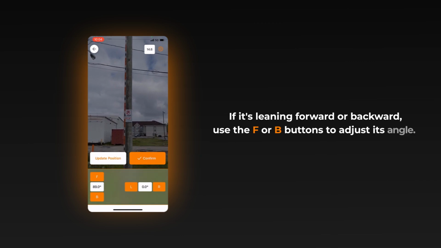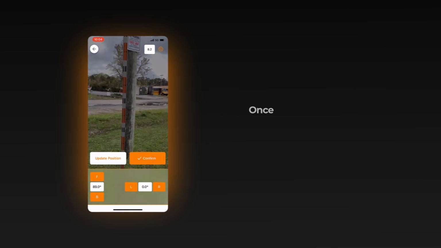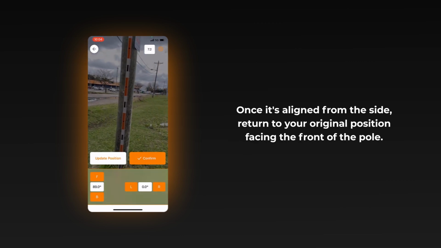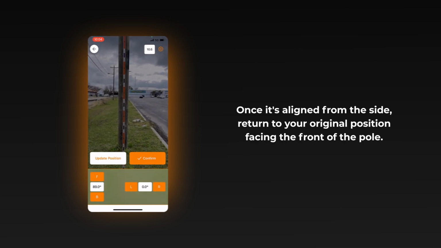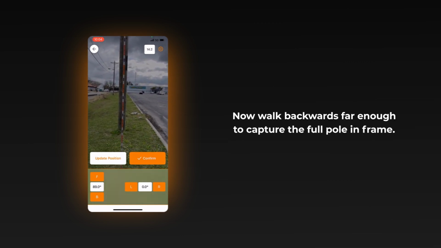If it's leaning forward or backward, use the F or B buttons to adjust its angle. Once it's aligned from the side, return to your original position, facing the front of the pole. Now walk backwards, far enough to capture the full pole in frame.